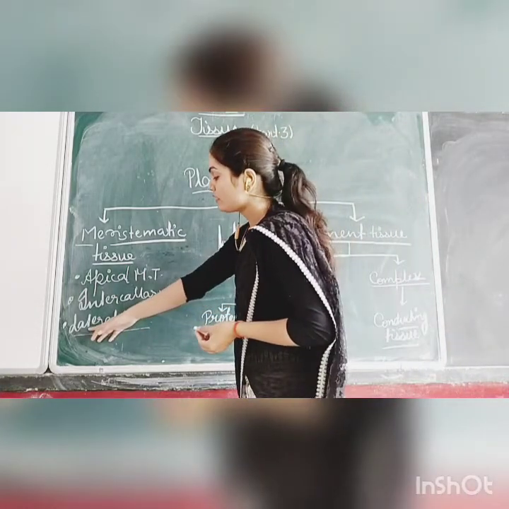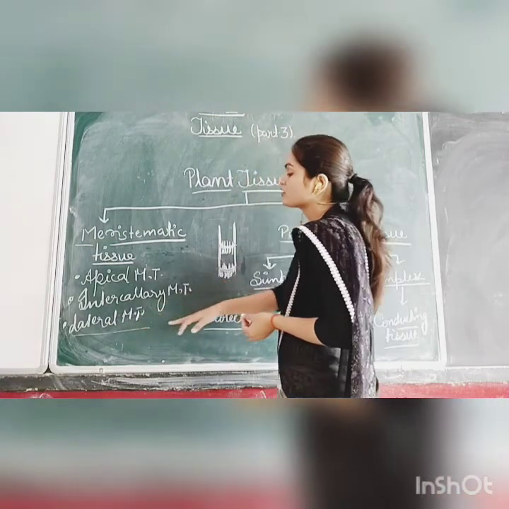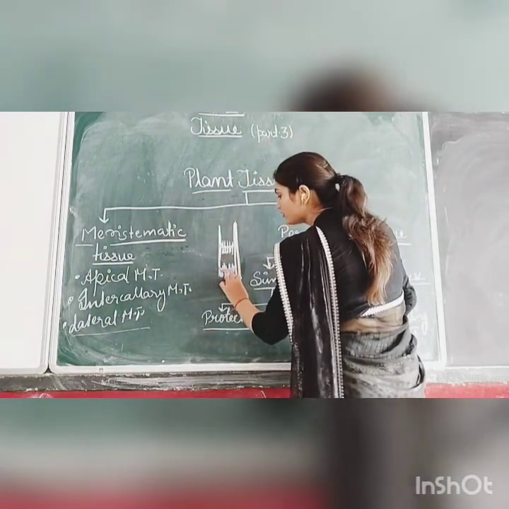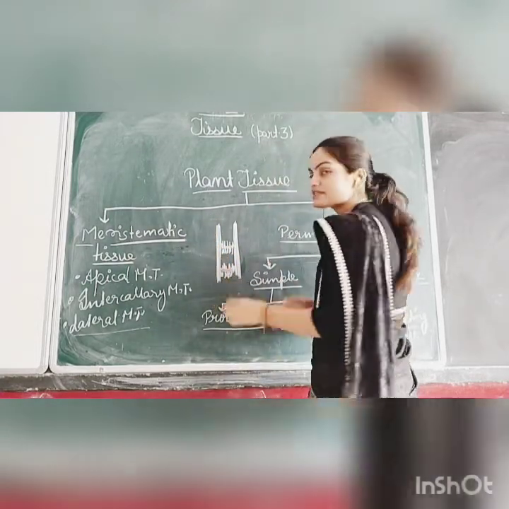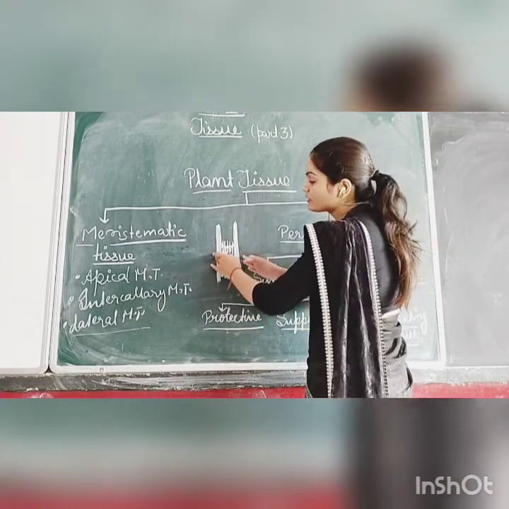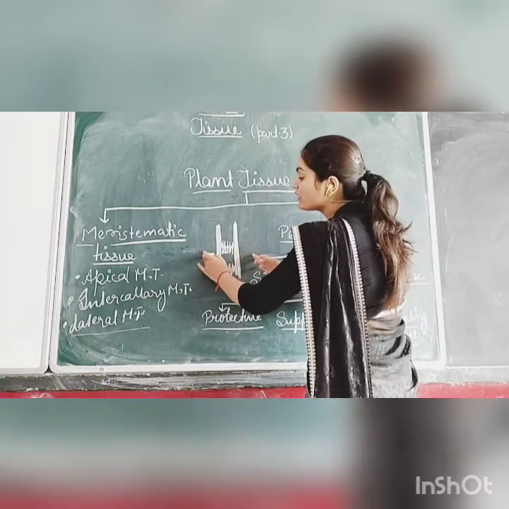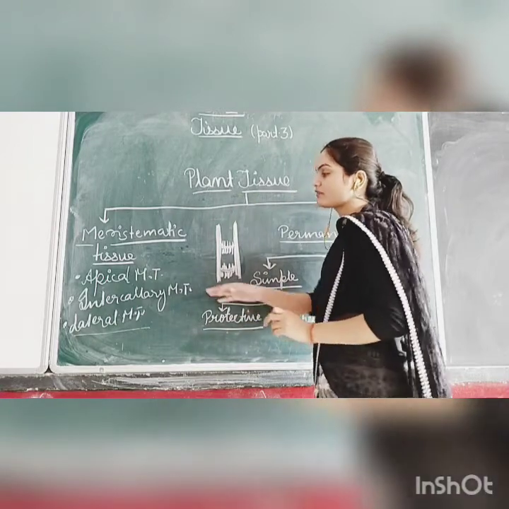Now, where are the lateral meristematic tissues found? The third, lateral meristematic tissue, is found at the lateral side of the plant. Lateral means side. If the lateral meristematic tissue grows in number, the width of the plant increases. Once again, students, revise it.